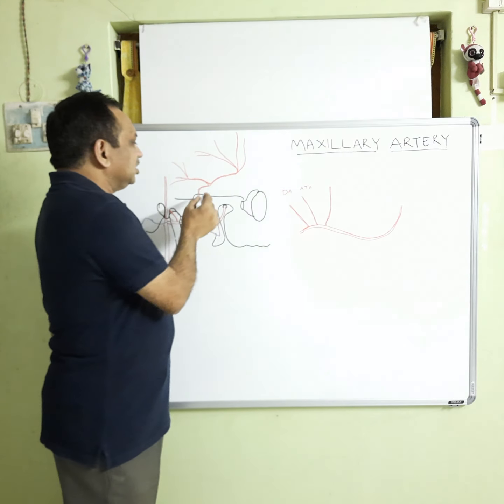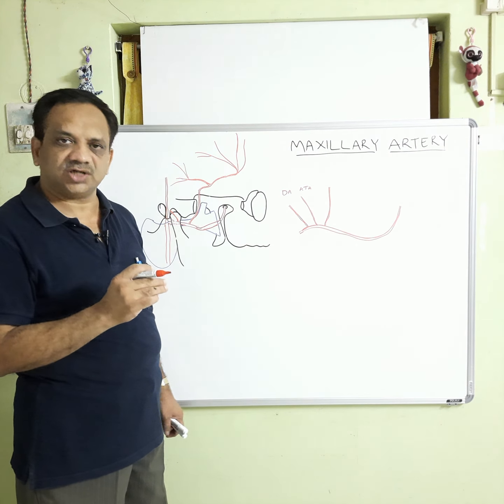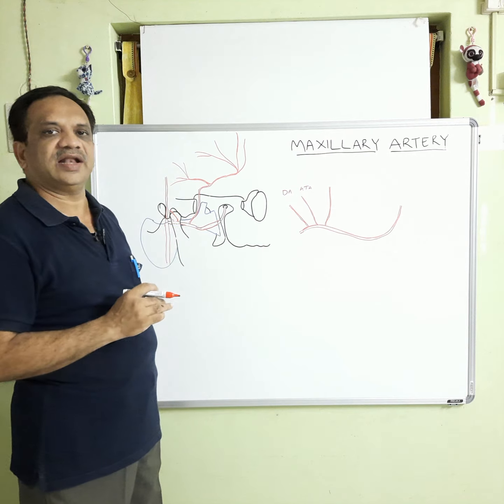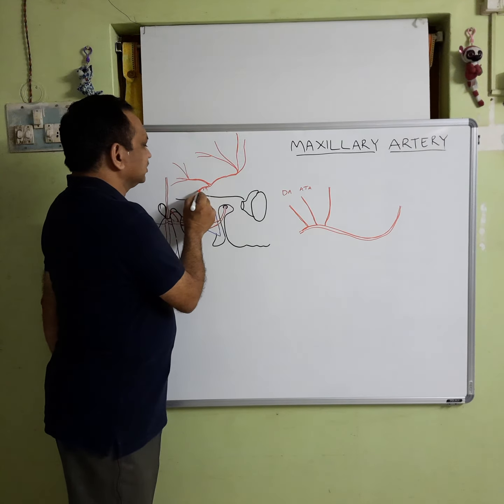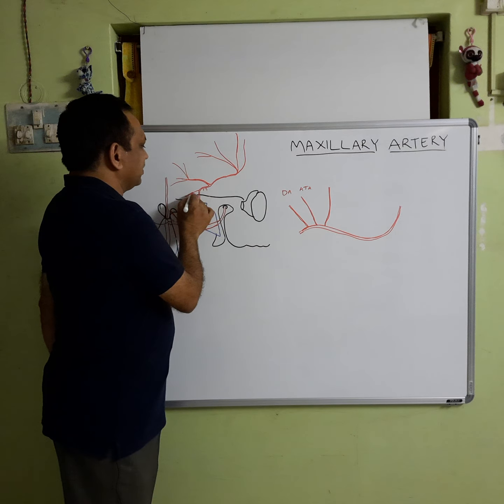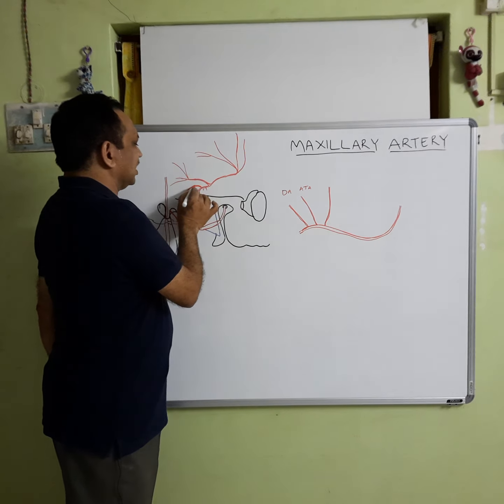So, this petrosal artery anastomoses with the branches of the stylomastoid artery within the tympanic cavity. So, ganglionic branches, one petrosal branch, and another branch is the superior tympanic artery.